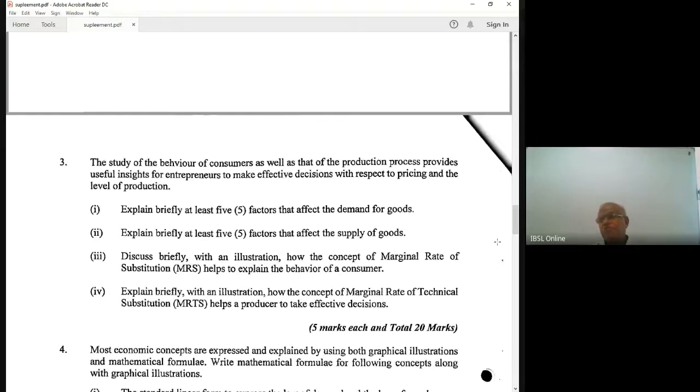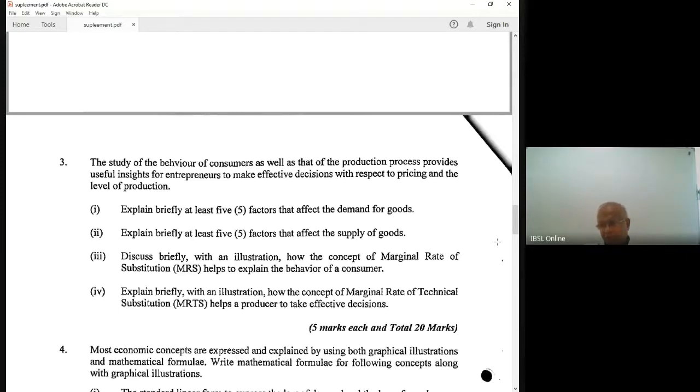MRTS is the slope of the isoquant. Similar to consumer theory, where you draw an indifference curve, for a firm you draw an isoquant. An isoquant is the combination of labor and capital that gives the same output level. The slope of an isoquant is called MRTS, marginal rate of technical substitution.